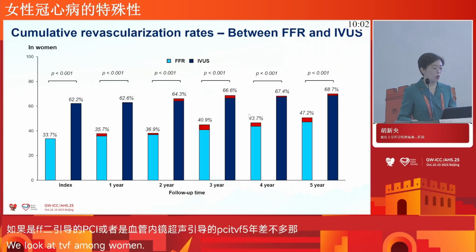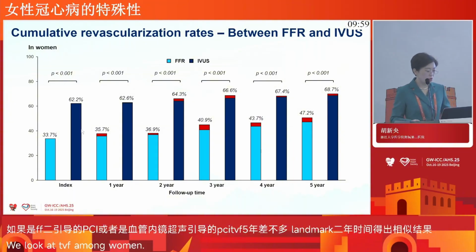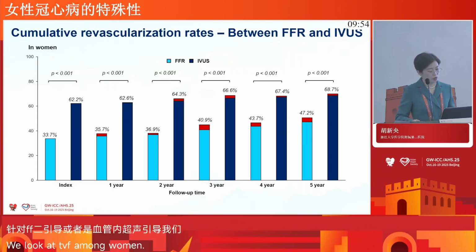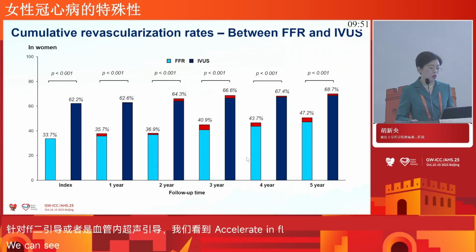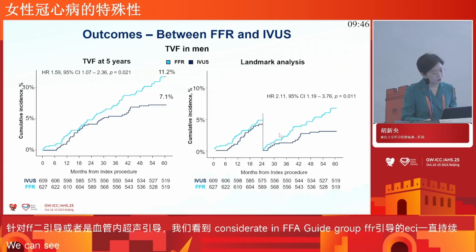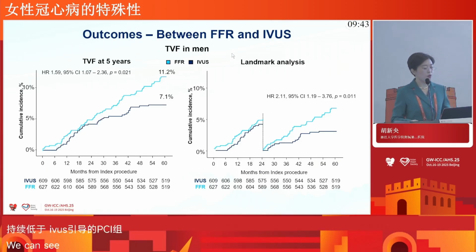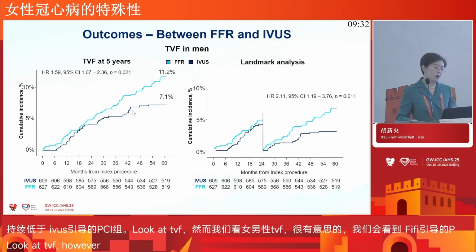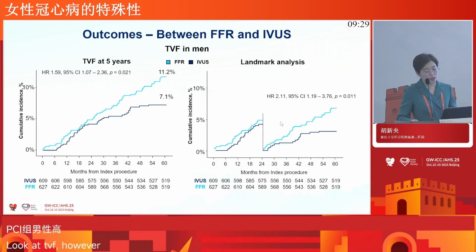And for the cumulative revascularization rate, the FFR guided PCI was consistent. The PCI rate in the FFR guided group is consistently lower than that in the IVUS guided PCI group. However, when we look at TVF in men, very interesting, we can find this TVF in the FFR guided PCI group is significantly higher than the IVUS guided PCI group in men. And the landmark analysis also showed the higher TVF in the FFR guided PCI group.